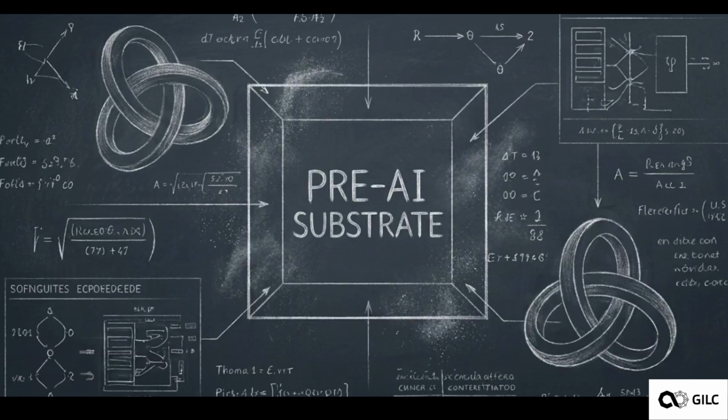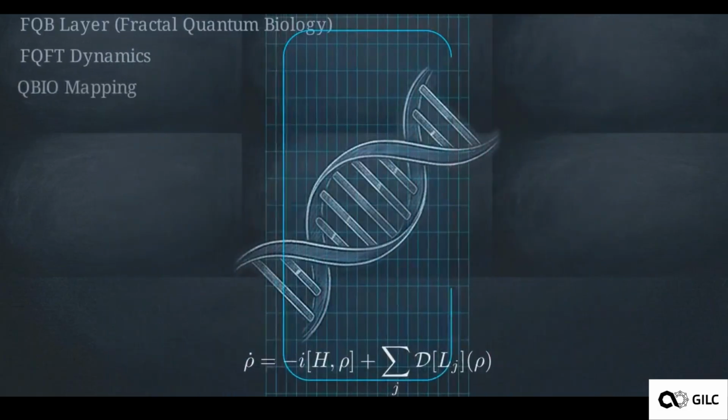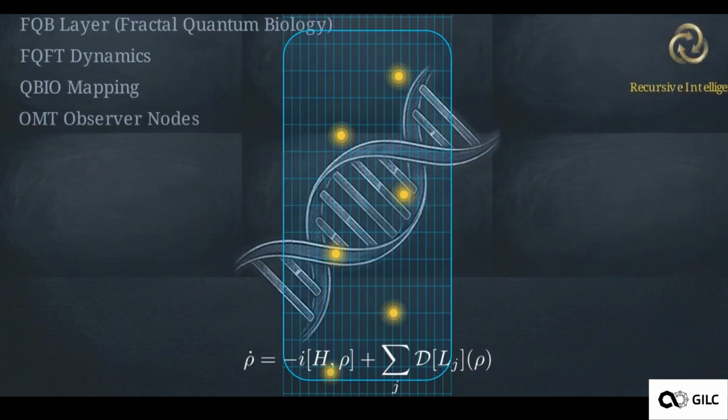To bridge these gaps, we are implementing a fabric-first ontology called Quantum Biological Intelligence Infrastructure, or QBII. This framework maps open quantum field dynamics directly to biological structures, creating a unified substrate for recursive intelligence.